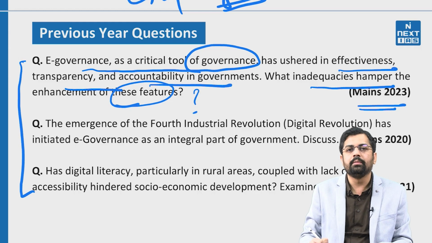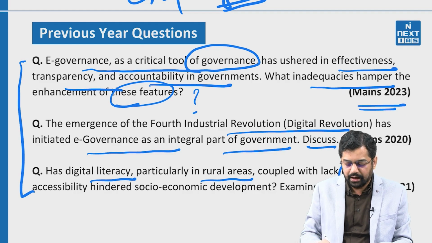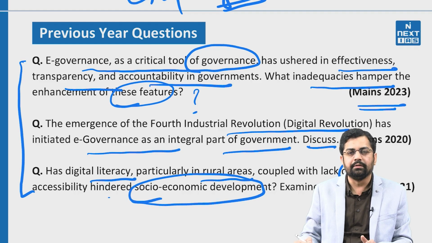So it is talking about the hindrances and barriers regarding e-governance, right? Second dimension: the emergence of the fourth industrial revolution has initiated e-governance as an integral part of the government. Discuss. Third dimension: digital literacy, particularly in rural areas, coupled with the lack of information communication technologies accessibility, has hindered socio-economic development. So the theme is e-governance, but you see here the theme is very much with respect to the challenges or hindrances with respect to the effectiveness of e-governance.